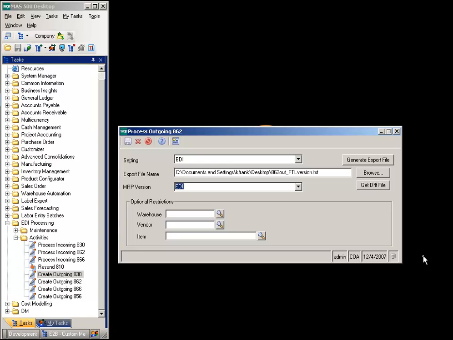After the MRP plan purchase orders have been converted into blanket PO releases using MRP planning, select the Generate Export File option on the Process Outgoing 862 screen to create the EDI transmission file. The data is exported to the export file name defined on the screen and is now ready for transmission to the vendor using Trusted Links for Windows.